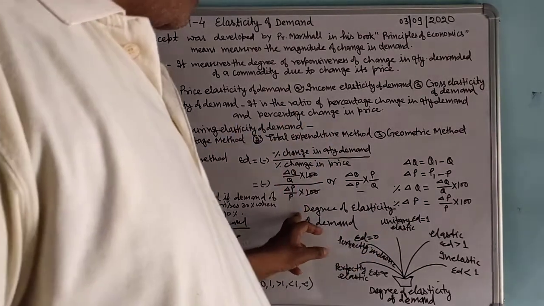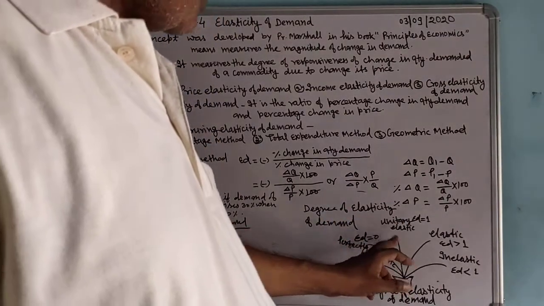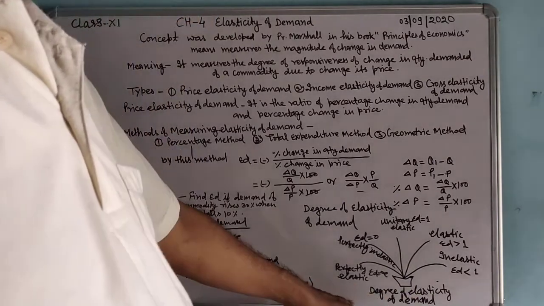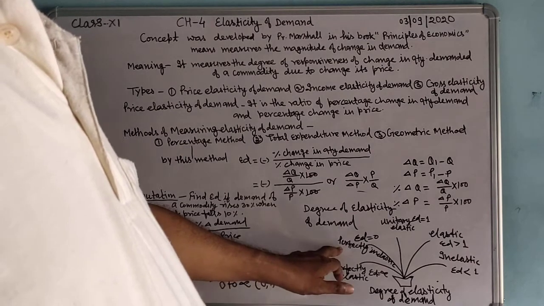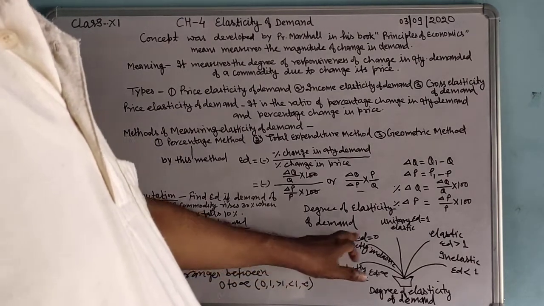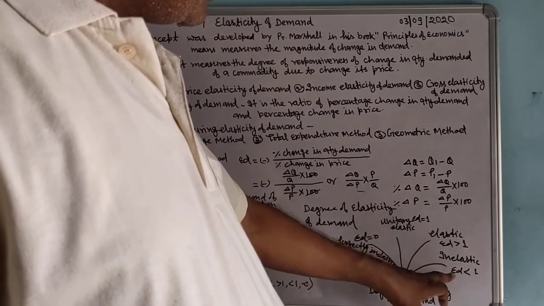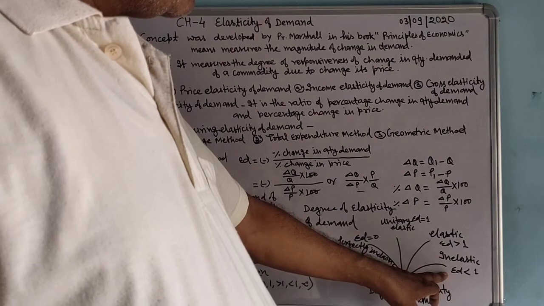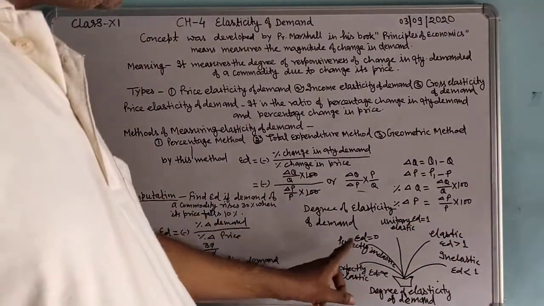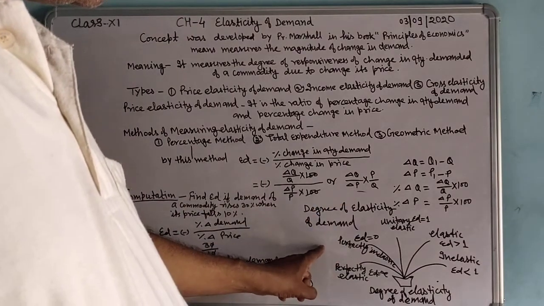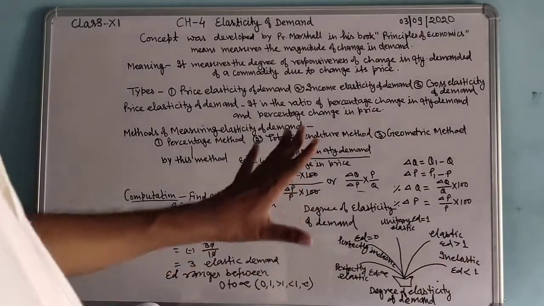Types of degree of elasticity of demand. There are 5 types of degree of elasticity of demand. First, perfectly elastic demand, perfectly inelastic demand, unitary elastic demand, elastic demand, inelastic demand. In the next class, we will discuss the degrees of elasticity of demand with the help of examples and diagrams.